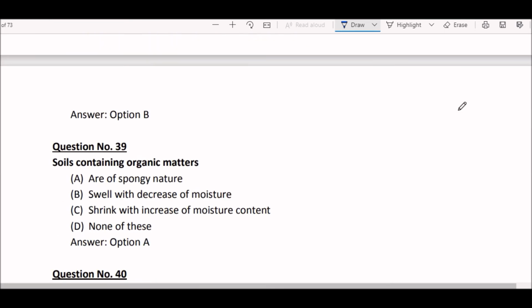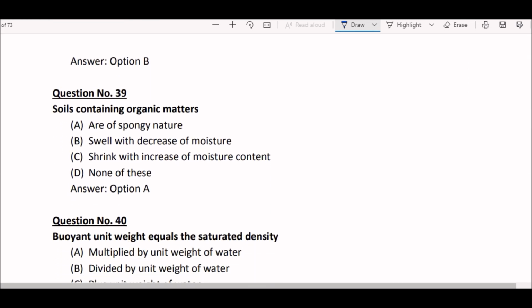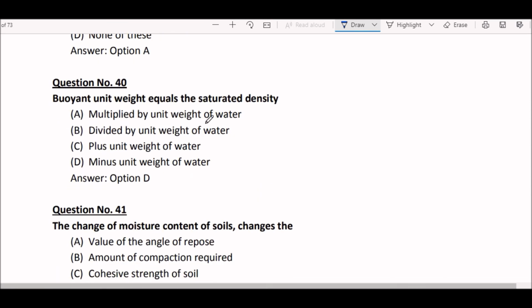Next question. Soils containing organic matters, option A, are of spongy nature. Okay, next question. Buoyant unit weight equals the saturated density, option A, multiplied by unit weight of water, option B, divided by unit weight of water, option C, plus unit weight of water, option D, minus unit weight of water. Right answer here is option D, minus unit weight of water.